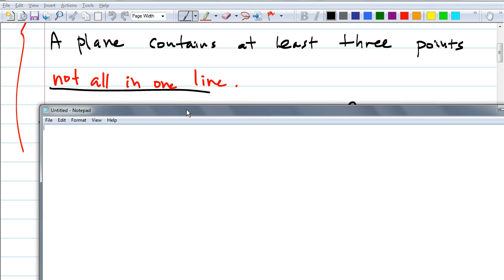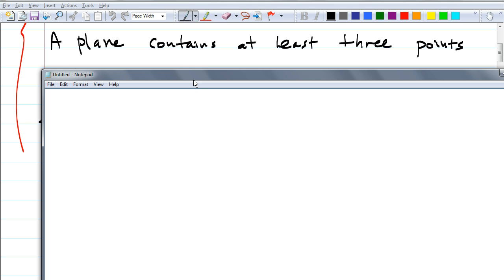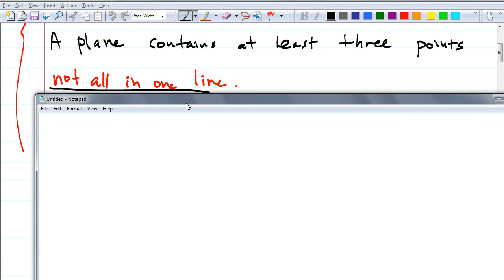Why is it that we have to say a plane contains at least 3 points that are non-collinear? If they were all in one line, it could be just a line. Also, how many planes could go through those collinear points? Infinitely many. So if I'm talking about a particular plane, we need at least 3 points. Does that make sense? If I leave this out, this statement would not be true. So if you have a plane, you know that there are at least 3 non-collinear points. Does that make sense? Okay.